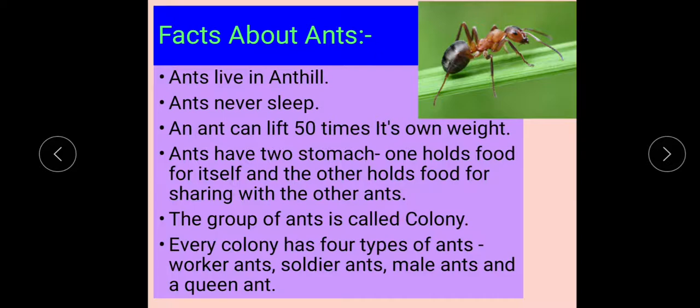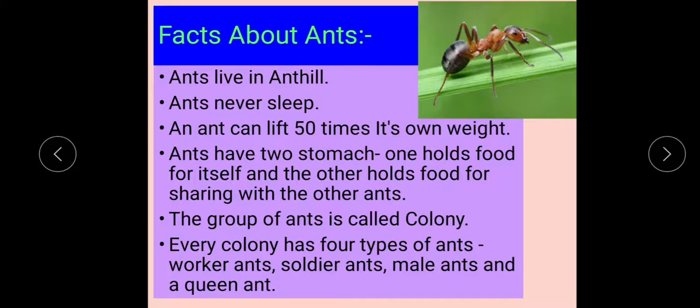Means if an ant is eating something, in one stomach it keeps food for itself, but from the other stomach it can share the food with other ants also.